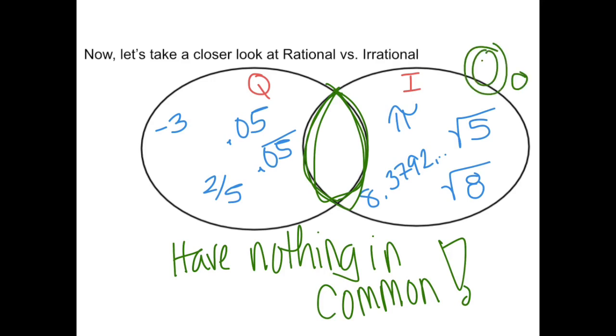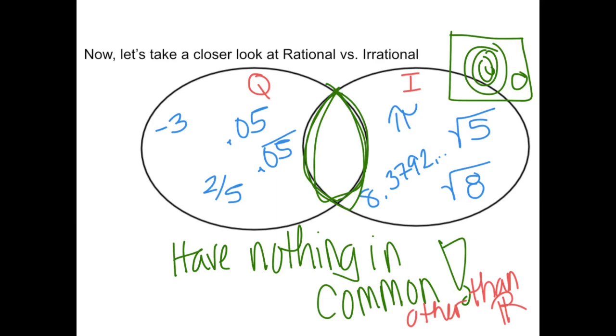The rationals were its set of relationship with bubbles, and they were all inside of real numbers. So yes, they are all real numbers, but they have nothing else in common. So I'll add that in there. Have nothing in common other than being real, being a part of that real number system.